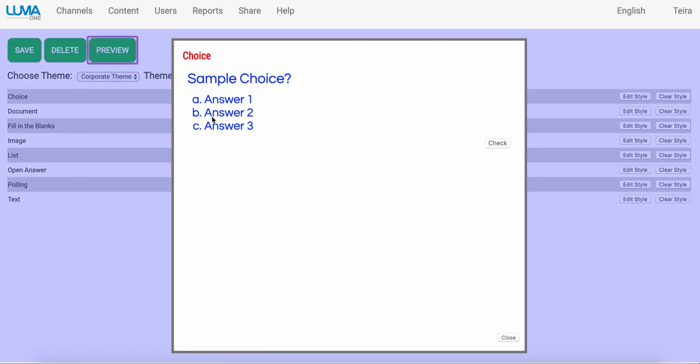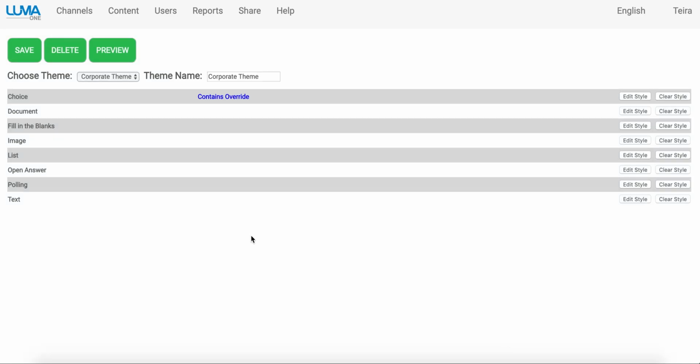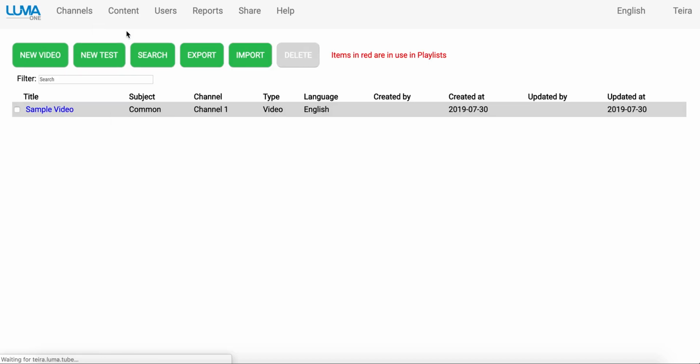So this is a preview of the choice question, how they will appear. Great, so next I would go into the content creation area. So click Content, Create Edit. You can create a new video, a new test, search for any existing content to edit, and you can import and export videos and content from any of your different environments you have access to. So for now, we'll click New Video.